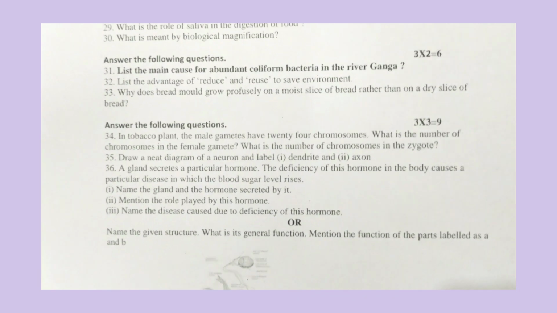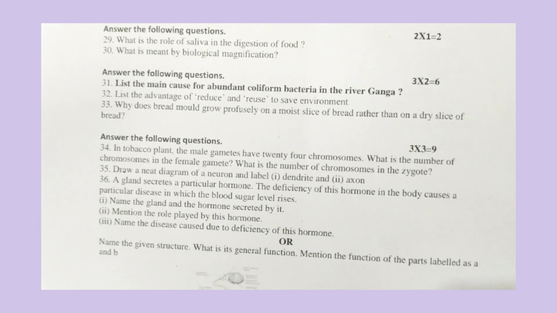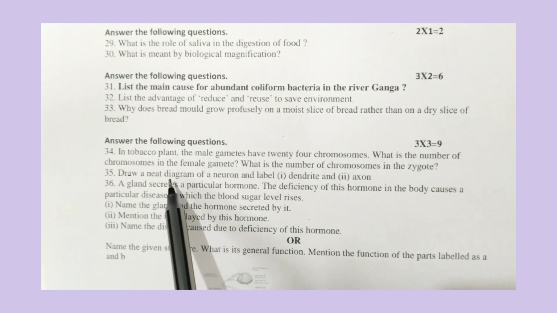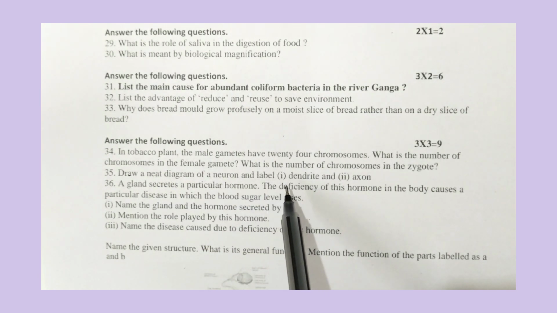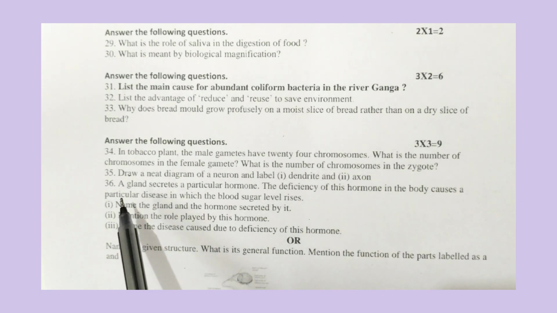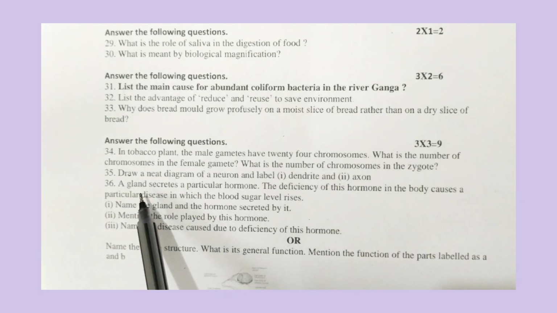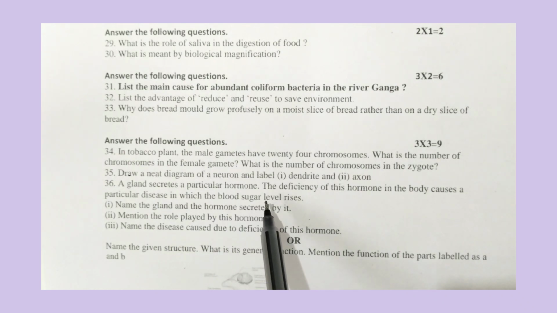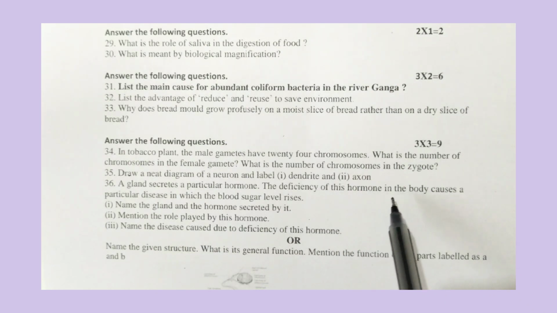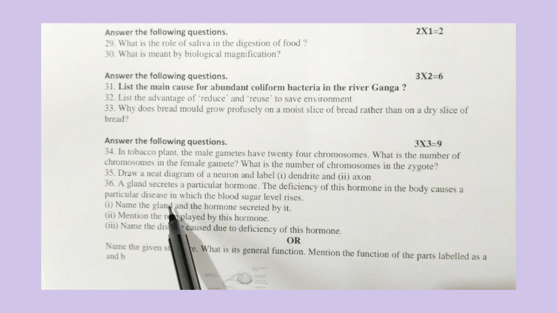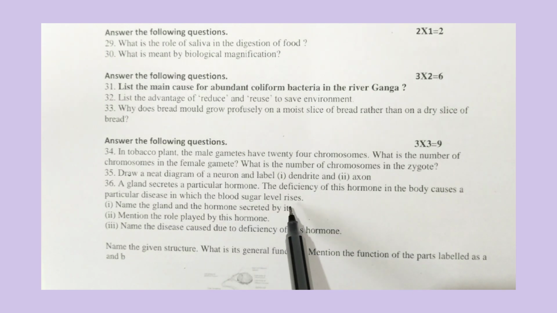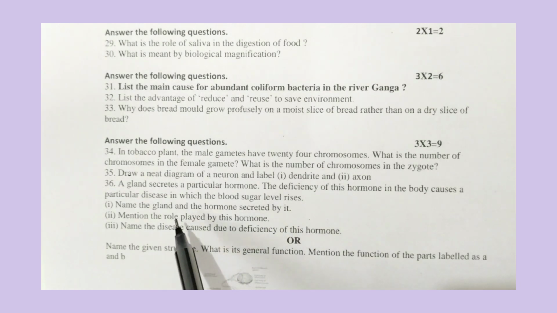Now let us move to question number 35. In question number 35 they have given, draw a neat diagram of a neuron and label dendrite and axon. Now let us move to the 36th. A gland secretes a particular hormone. The deficiency of this hormone in the body causes a particular disease in which the blood sugar level rises. Name the gland and the hormone secreted by it. Second, mention the role played by this hormone. Third, name the disease caused due to deficiency of this hormone.